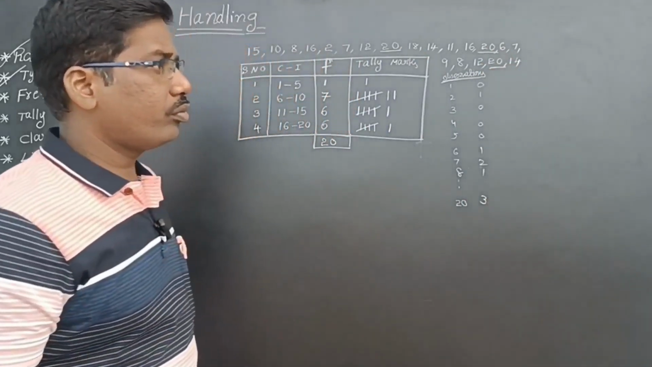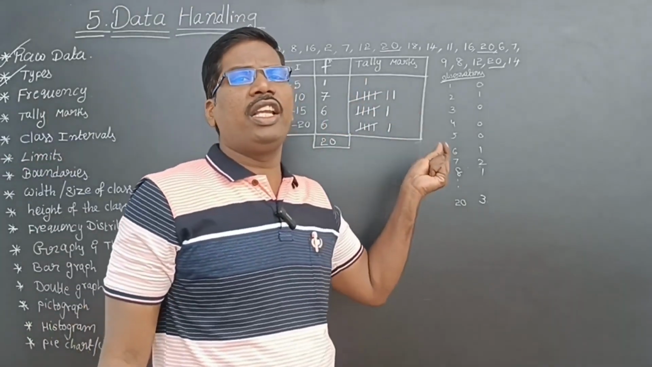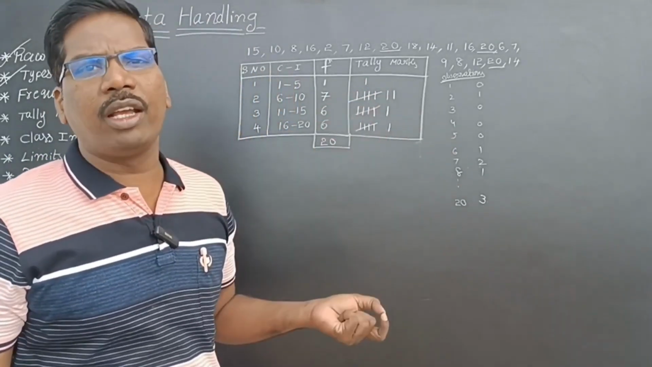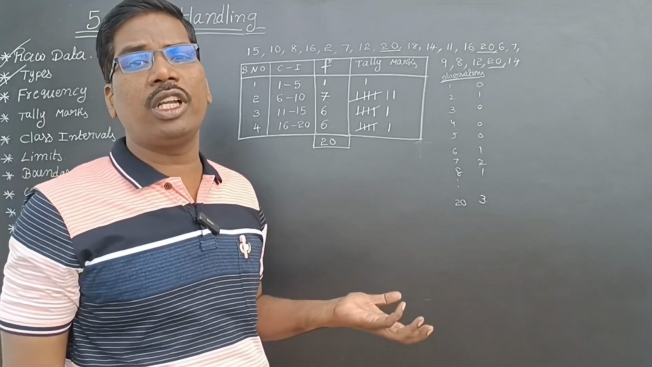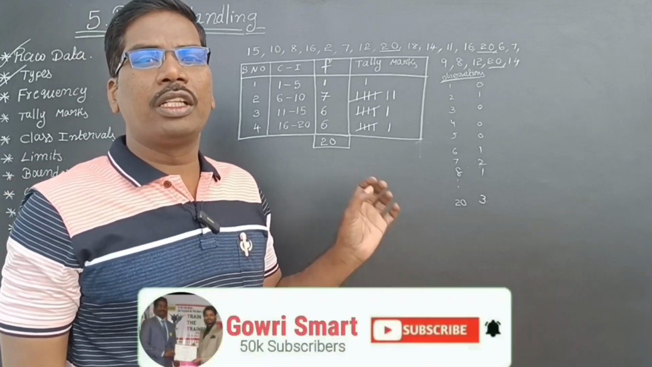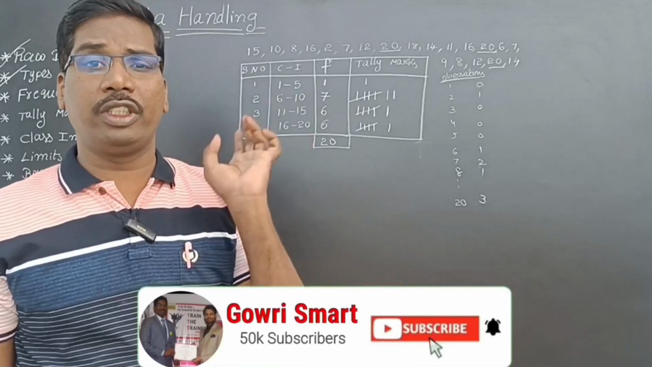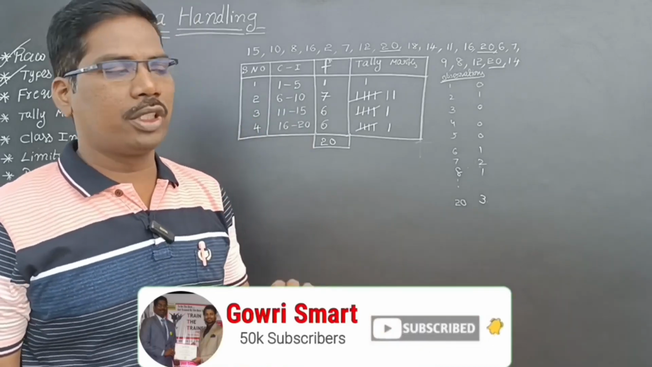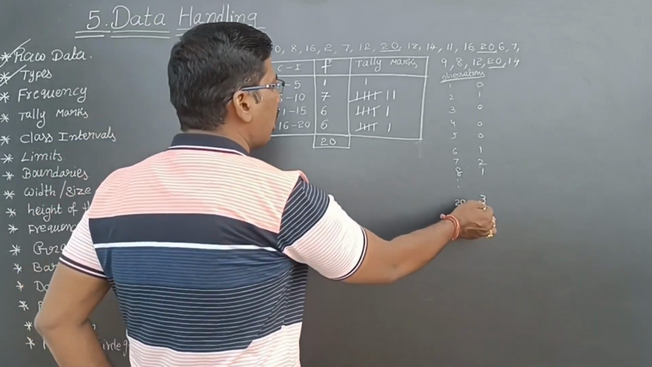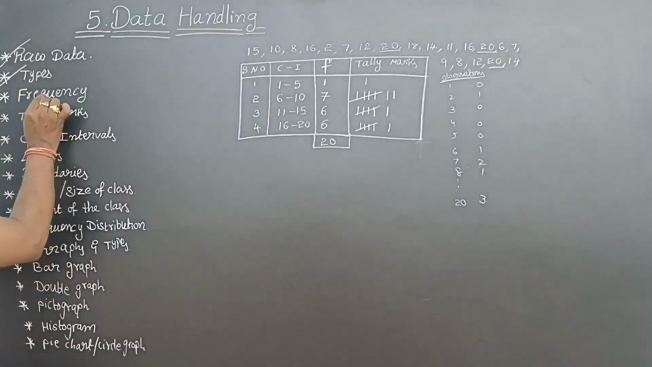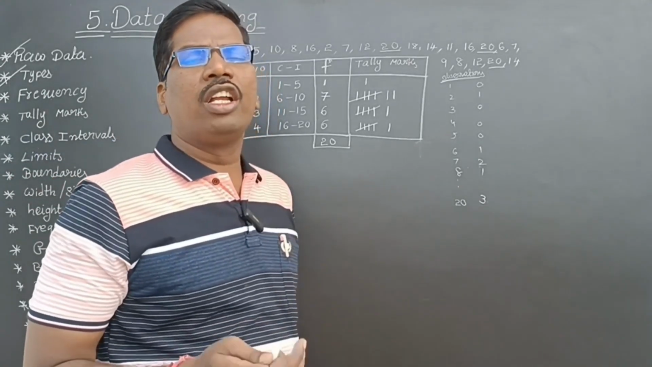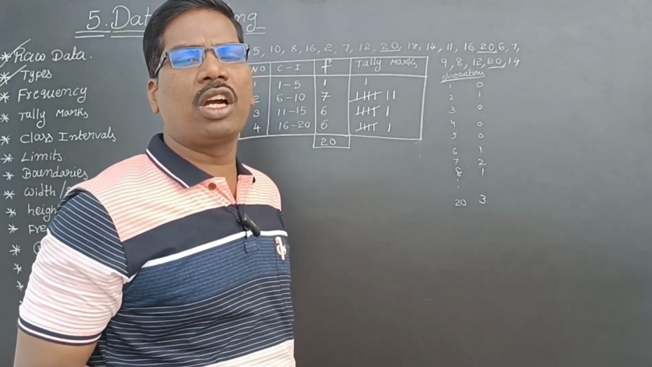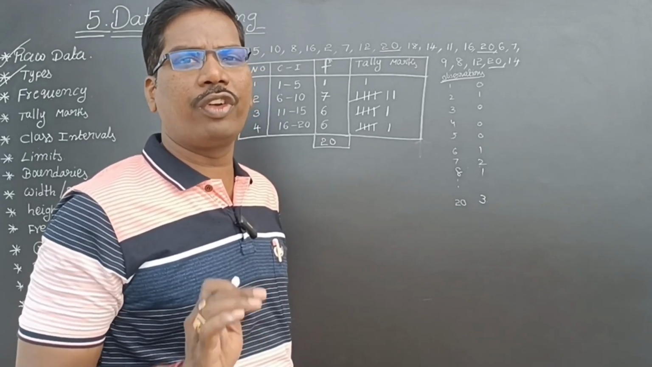See here, an observation is occurring how many times? The number of times an observation is occurring, how many times it is coming, that is called the frequency of the observation. So we are now going to learn about frequency. Frequency is nothing but how many times an observation is occurring, how many times it is coming.